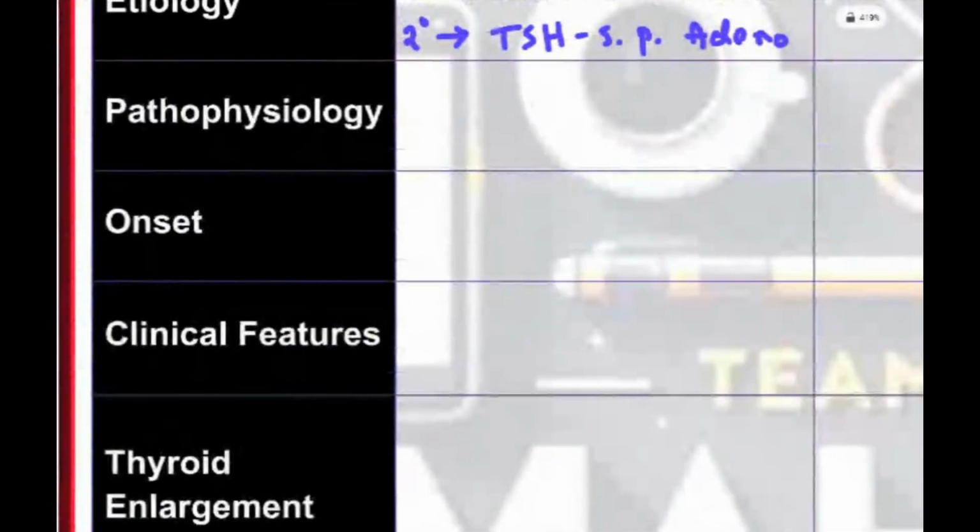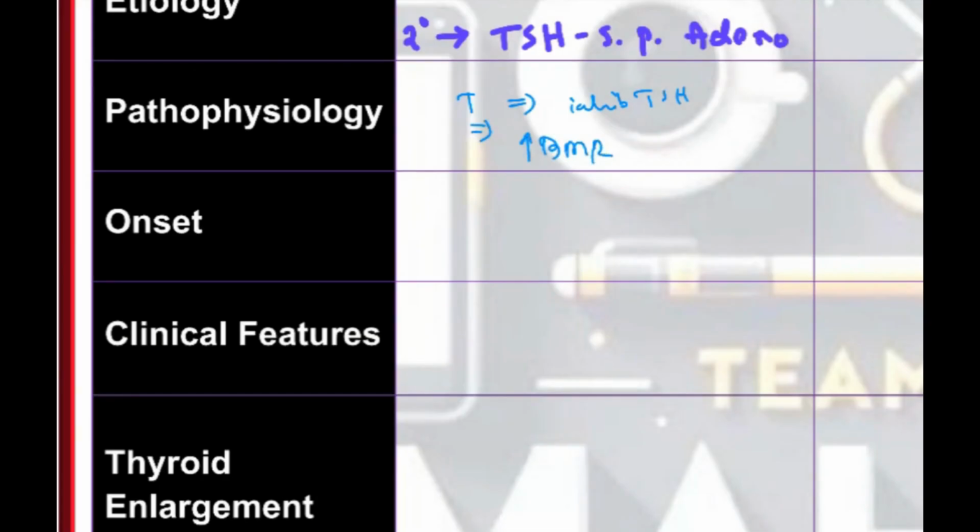So pathophysiology, what is happening? More thyroid hormones, and they will inhibit TSH, so TSH levels will be low. More thyroid hormone increases the BMR. The basal metabolic rate of the body increases because of excess thyroid hormone. So the main feature is more metabolism.